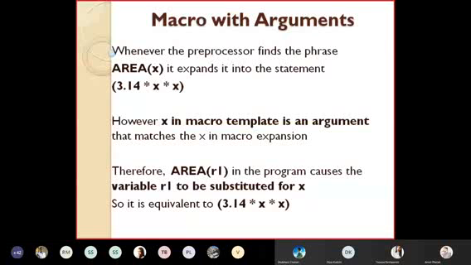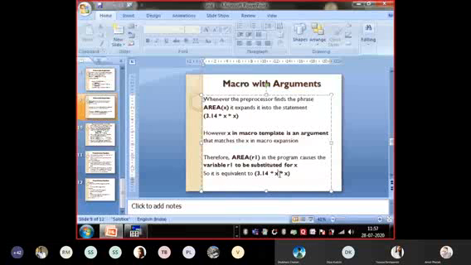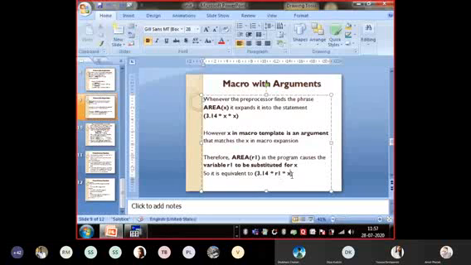So just read the next point. Therefore, area bracket r1, suppose I am passing area bracket r1 in the program, causes the variable r1 to be substituted for x. I think it is not correct in the PPT, but it is equivalent to 3.14 into, so x is now replaced by r1.